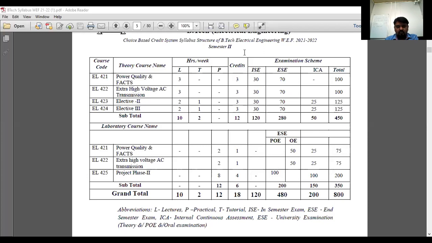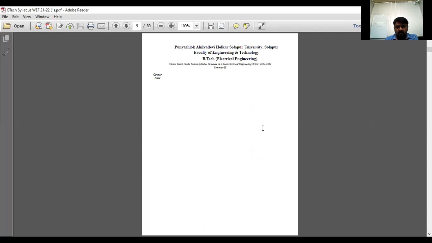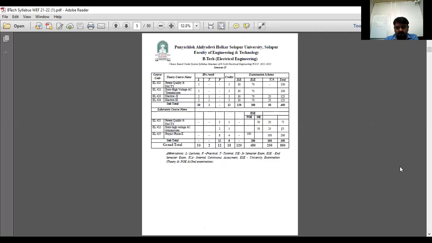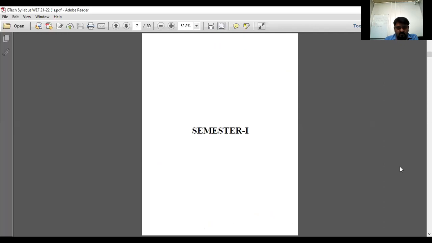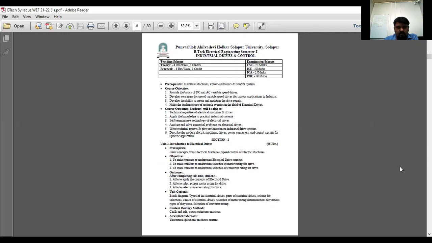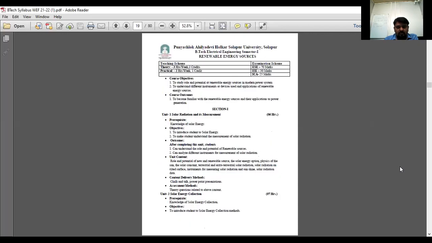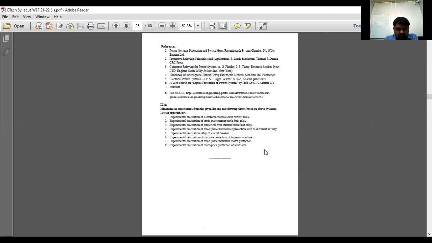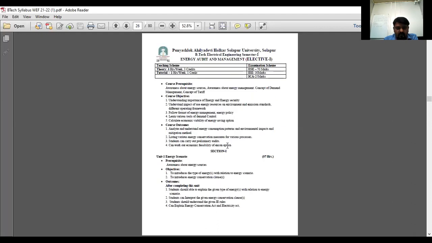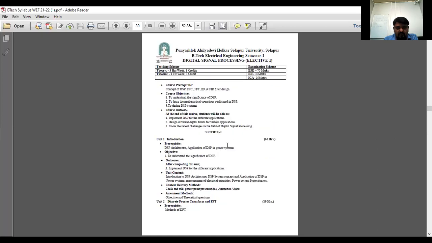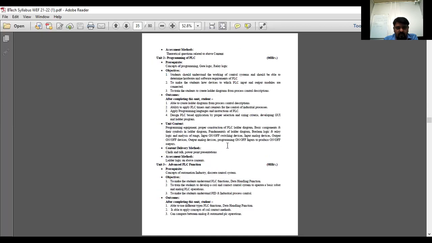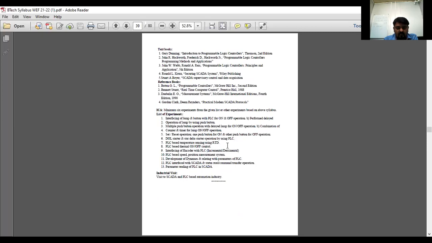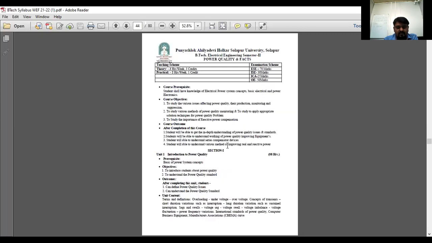So once I have scrolled down, I will go to semester 1, that is industrial drives. I have checked all the things once again also. See here, this is the list of experiments they have given for these other subjects. Electrical audit, switchgear and protection, drives they have given. But here, they have not mentioned any syllabus. This is the power quality syllabus. Okay.